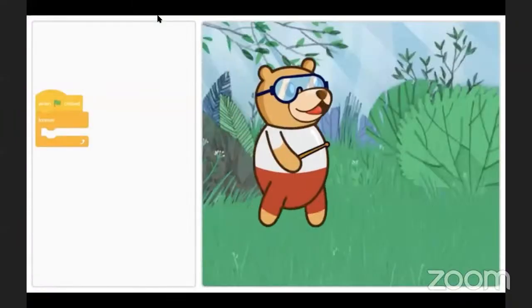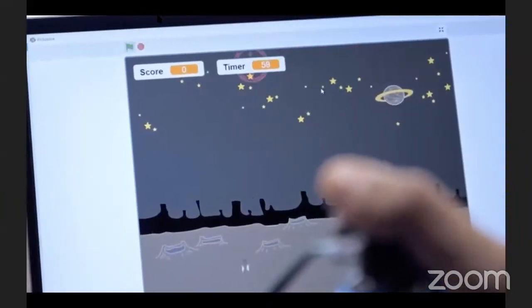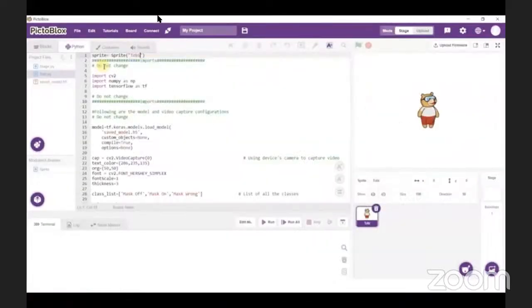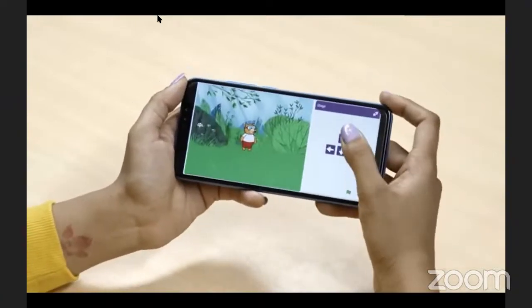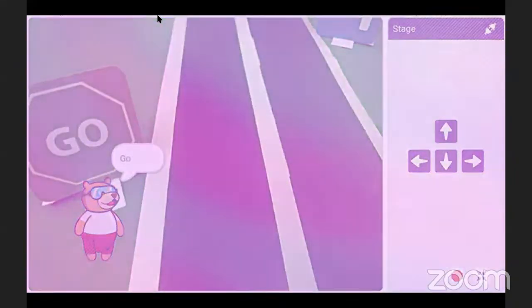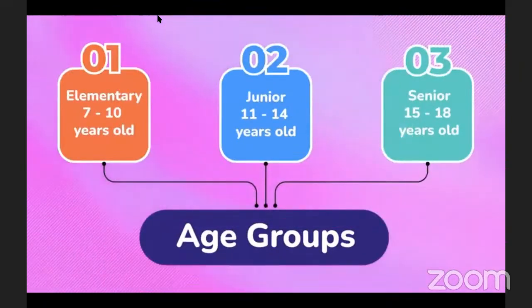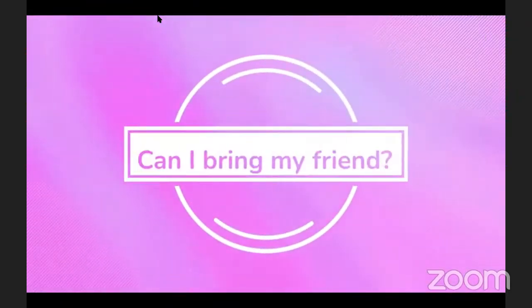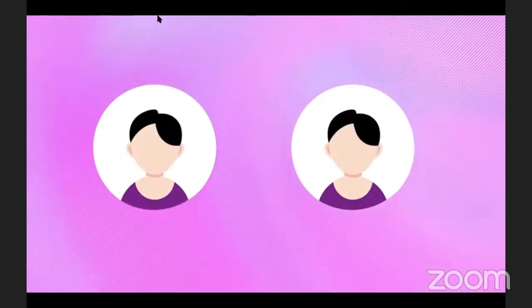Pictoblox, an international AI education and coding platform. You can learn to code, make interactive animations and games, interesting projects based on AI, program actions for robots, and much more. With Pictoblox app now available on Play Store, you can even make your project for the competition on the go. Anyone above 7 years old and falling under 3 age groups can participate. Yes, you can either participate as a one-person army or in a team of 2 with your coding buddy.